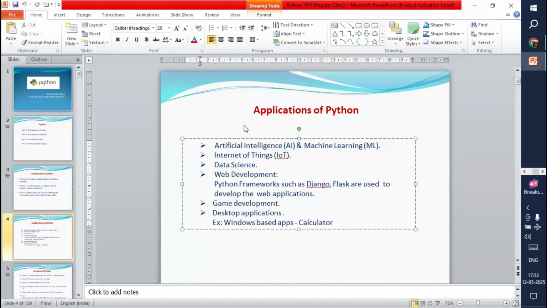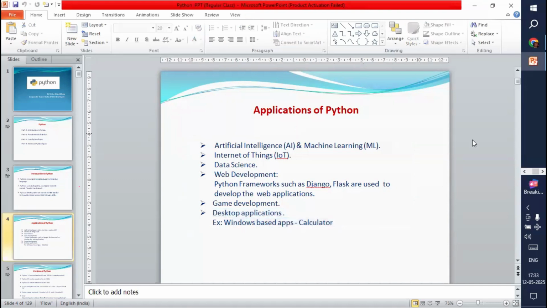That is next. Python also supports what here? Games. Means using Python, we can also design gaming applications. Next, Python also supports developing desktop applications. So desktop applications means what? For example, Windows-based applications. For example, calculator, camera. For example, you can open Windows.